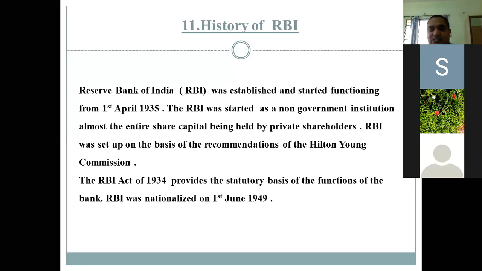Statutory means compulsory. In companies also there are statutory functions and general functions. So statutory means compulsory, mandatory functions. RBI was nationalized on 1st June 1949.